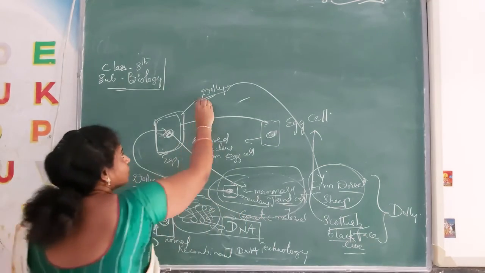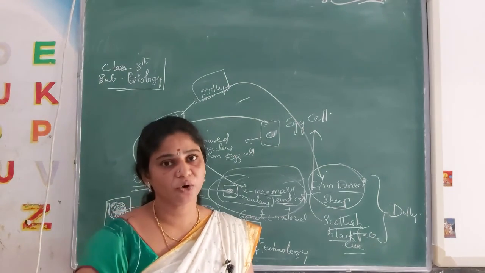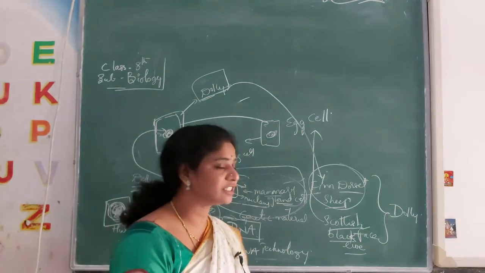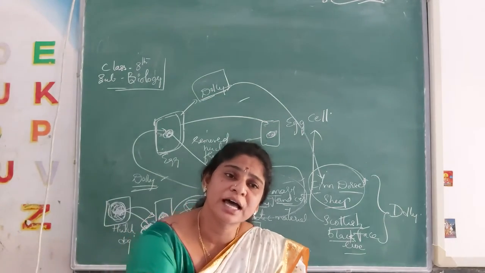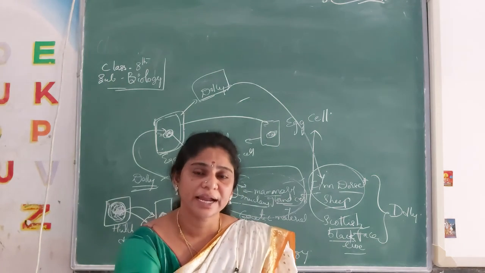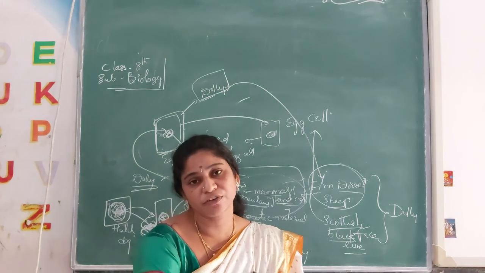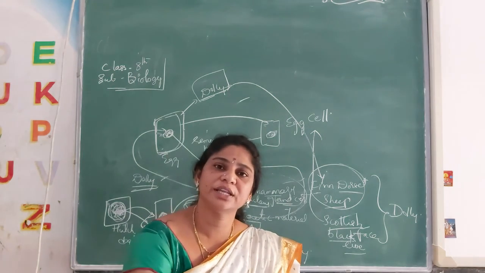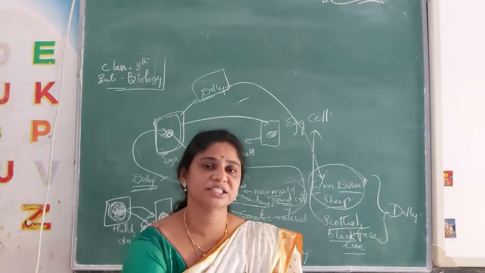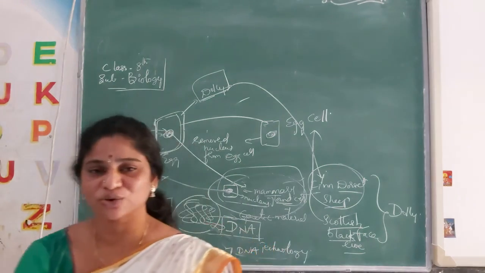So Dolly is one cloning baby, the first cloning baby in the world. Dolly the sheep has the characters of the Finn Dorset sheep. This experiment has gone like that, and at last we got a number of clonings nowadays. A lot of cloning techniques are used, mainly for the production of insulin and any technological development in bioscience. That is done by cloning itself. Hope you understood. Thank you.